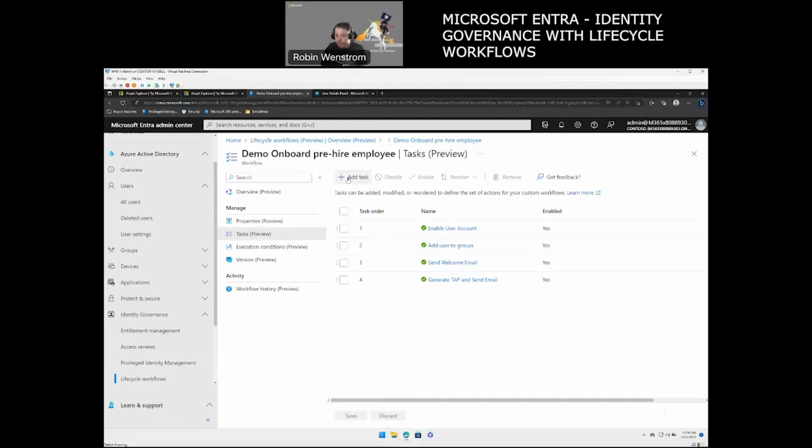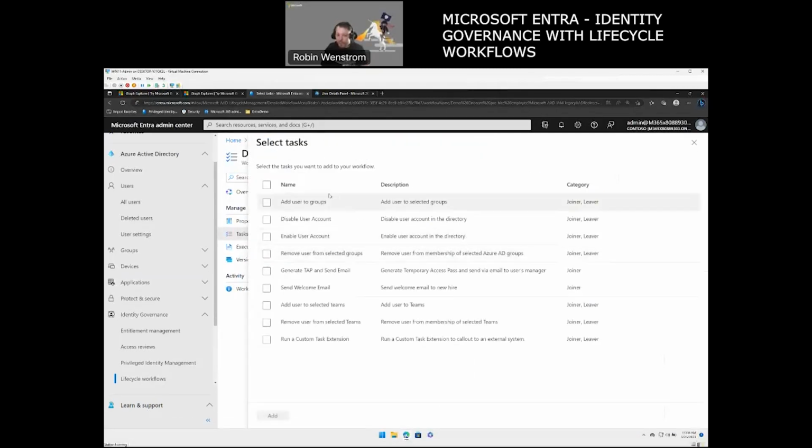Now, if I go in on task before we run everything, I can actually see here all the tasks that are possible to add. So we have add user to group, and we see it's based on the joiner and leaver. I can disable the account. So whenever I have someone leave the company for some reason, I can disable the user account automatically, remove them from the groups, and even the selected teams they have. So if you have Microsoft Teams in your environment, you can remove and add all the users that you need there, as well as you have the possibility to run custom tasks.